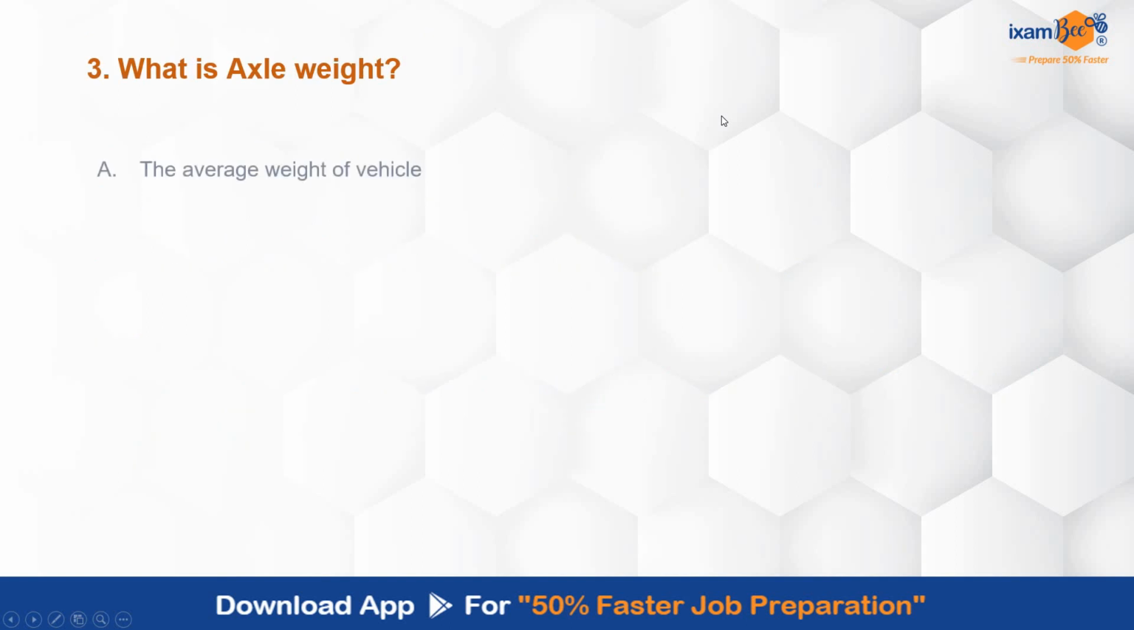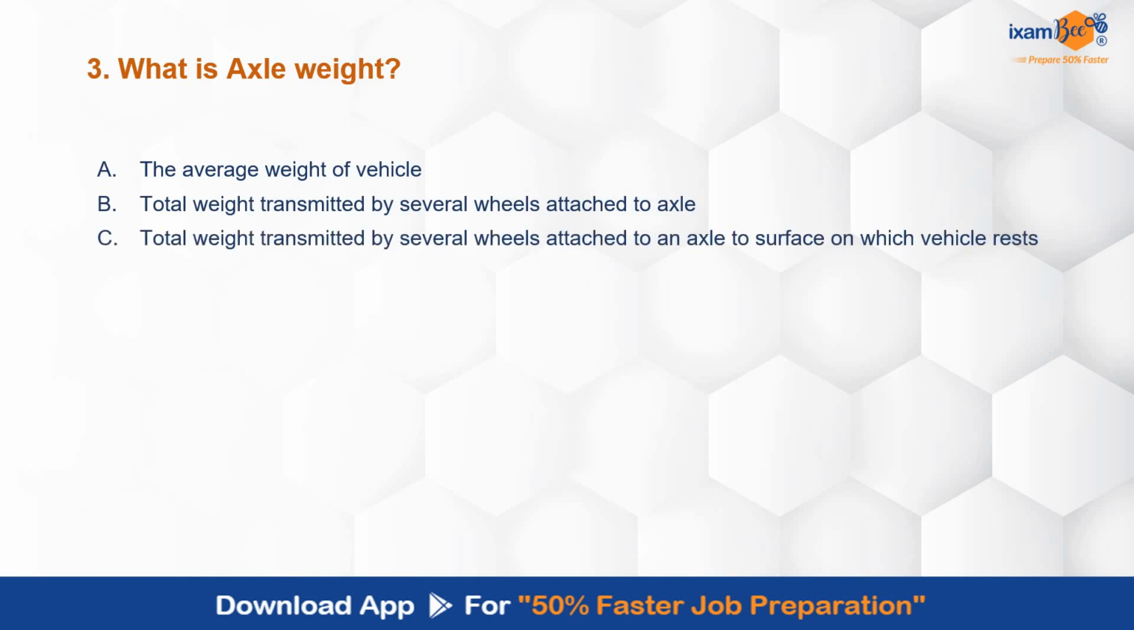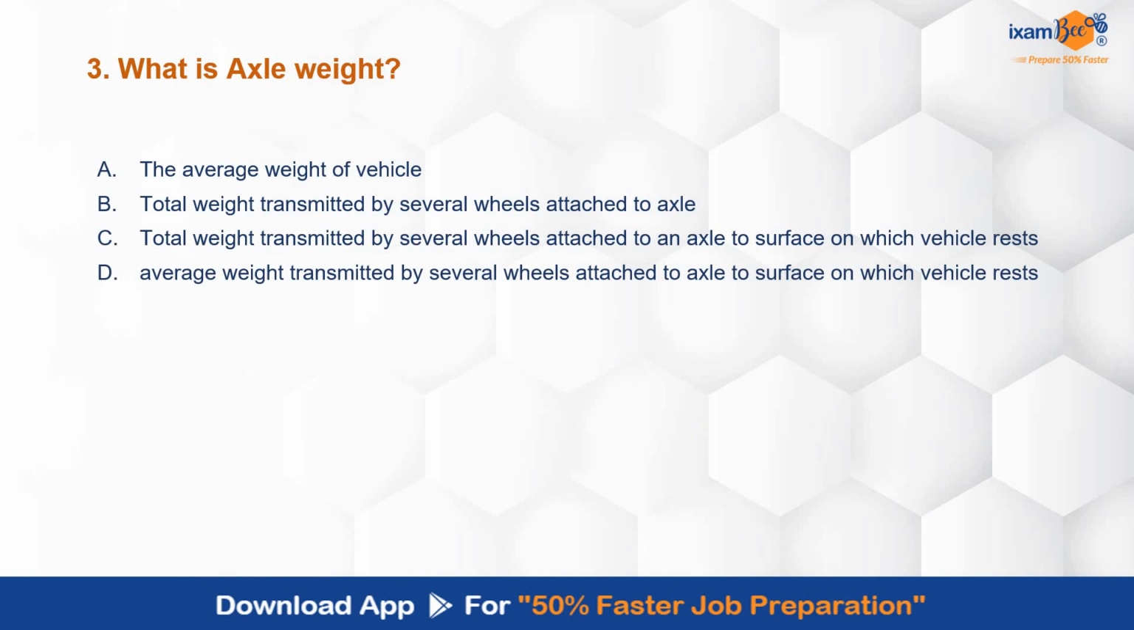What is axle weight? Average weight of vehicle. Total weight transmitted by several wheels that are attached to the axle. Total weight transmitted by several wheels that are attached to an axle to surface on which vehicle rests. Average weight transmitted by several wheels that are attached to the axle to surface on which the vehicle rests. Weight of the axle of a vehicle.